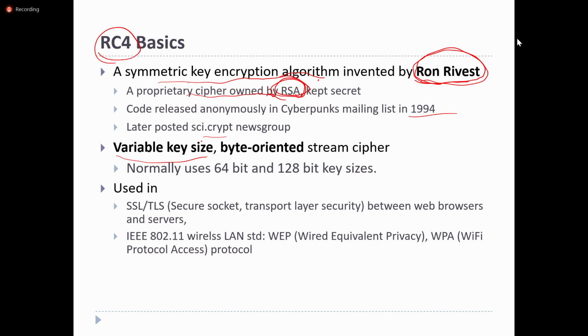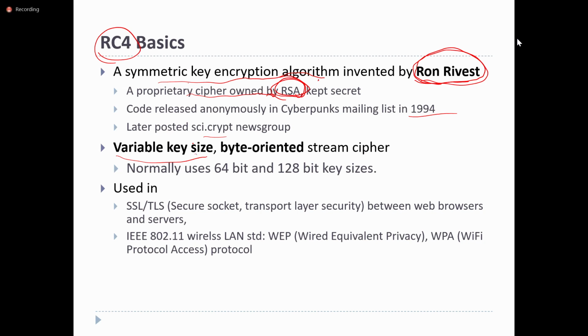Whereas stream ciphers do not specify any plaintext block size. Plaintext will not be divided into blocks, so the plaintext will be as it is. Whatever the size of the plaintext, we will not consider it. Instead, we will consider the size of the key. In stream ciphers, the size of the key is of variable length.